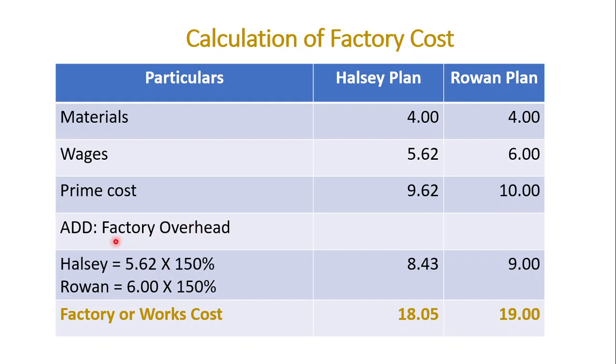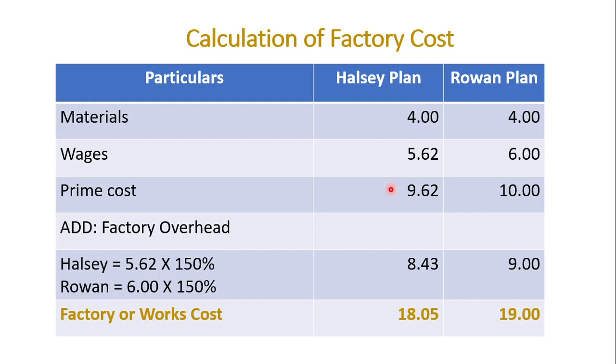For this we should add the factory overhead. Factory overhead that is given in the problem, the adjustment is 150% of direct wages. Here the direct wages under wholesale plan is 5.62, under Rowan plan is 6. Okay. Now under wholesale plan 5.62 into 150% is 8.43, and under Rowan plan wages 6 into 150% means 9. We need to add this factory overhead to the prime cost.